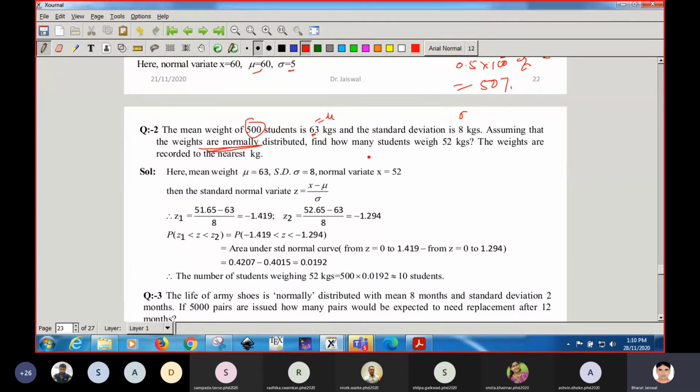Then we have to find how many students weigh 52 kg. The weights are recorded to the nearest kg. It means a value like 50 point something you can call 50. For example, if it is 60.67, you can say that it is nearly 61 kg. So here mu is 63, the standard deviation sigma is 8, and the normal variate is 52. So this value will be x. Now let us find the standard normal variate z, and its value is x minus mu by sigma.